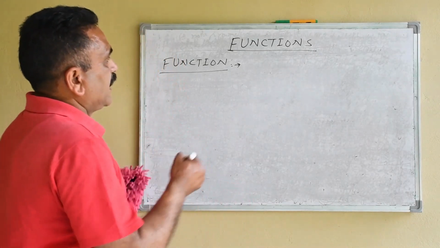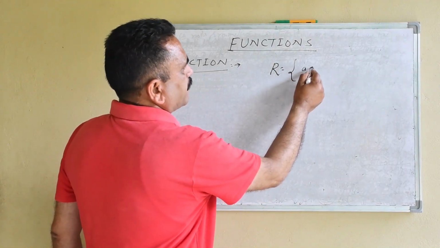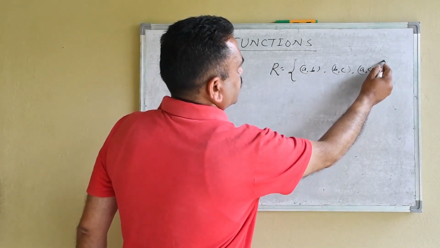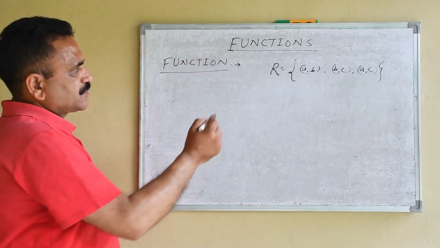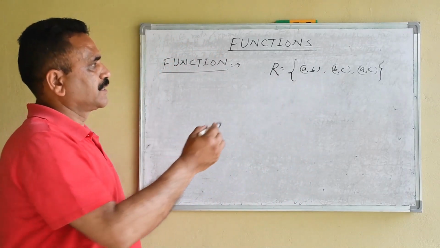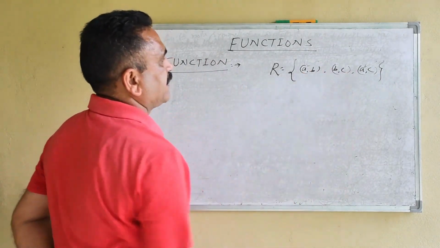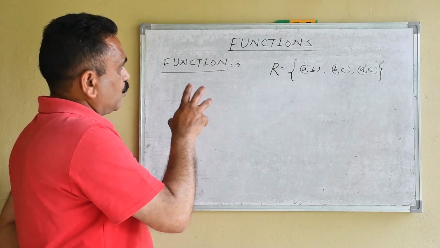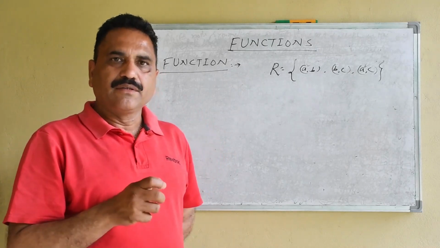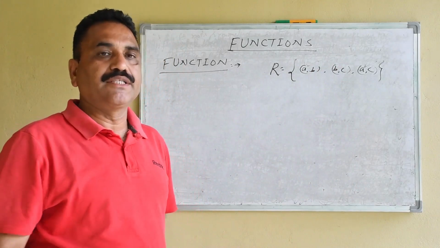What is the difference? As we have seen, a relation is a set of ordered pairs, for example AB, BC, AC. That may be a relation, but it is not a function. Why is it not a function? Because two ordered pairs have the same first element. So, how can you define a function? A function is also a set of ordered pairs where no first elements of two ordered pairs are the same. That is known as a function.